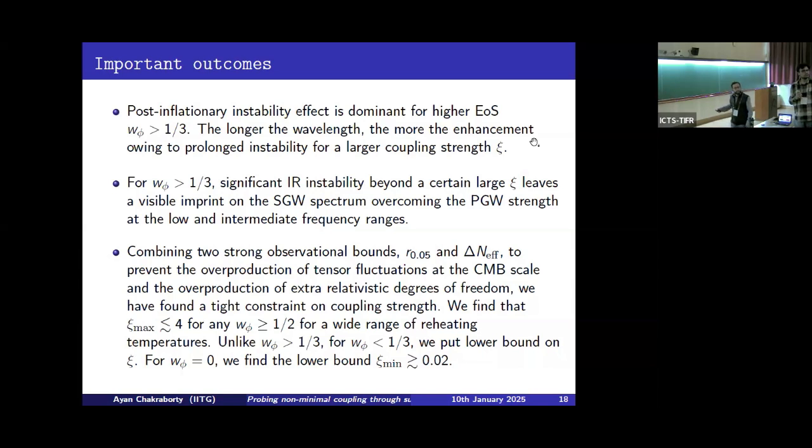But I'm talking about the higher equation of state. You can draw a 2D parameter space, and there you can color code Xi for the whole possible range. Actually, depending upon the nature of the energy density spectrum of the source field, for omega phi less than 1/3 and omega phi greater than 1/3, there will be a behavioral difference, and that actually affects the final bound for the higher case and for the lower case. For the lower, we will get the lower bound, and for the higher, we will get the upper bound.